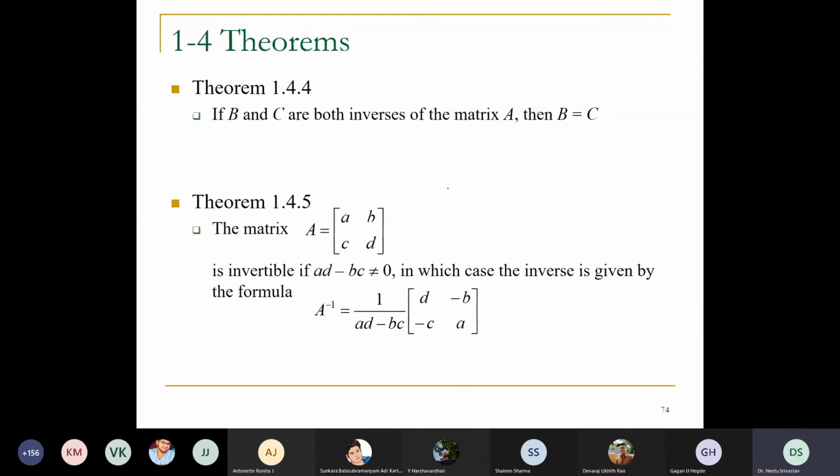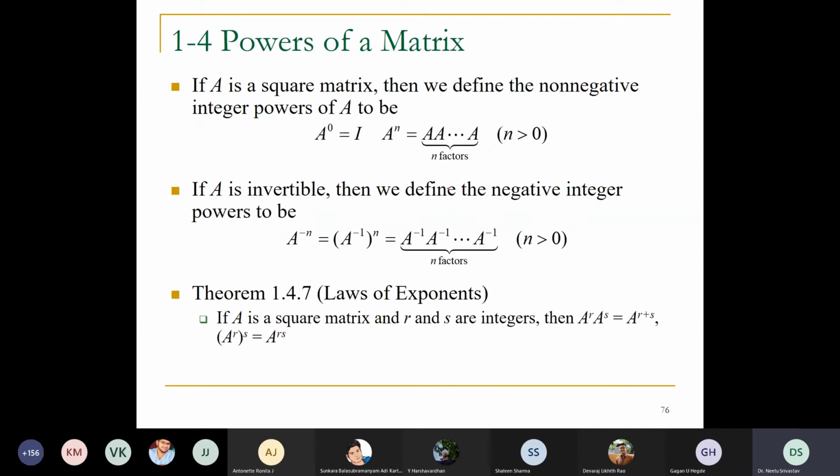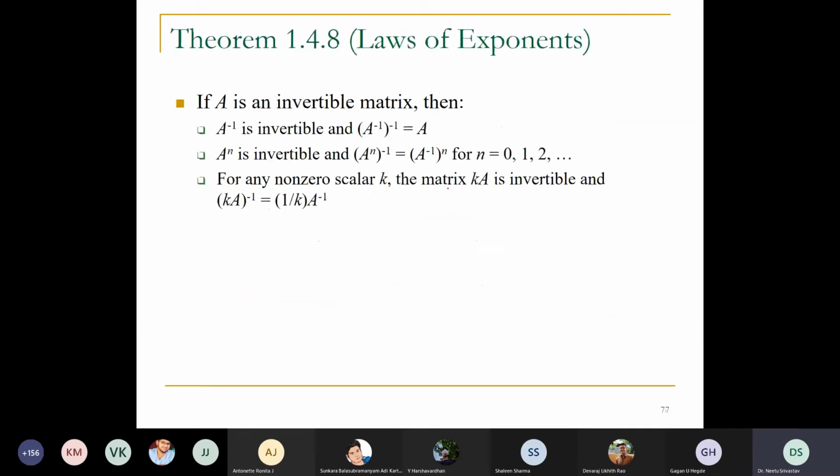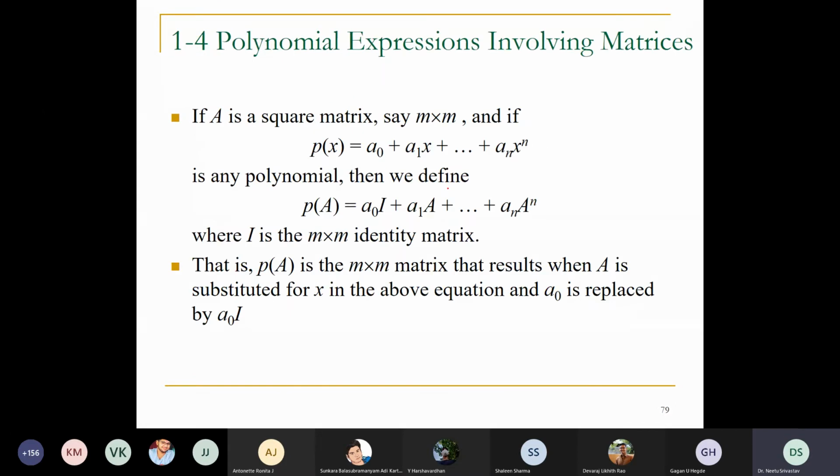These are a few results, a few theorems which you have. For the existence of the inverse of a matrix, the determinant of the matrix should not be 0. That is what is written here. We have used it many times in the previous class. The inverse of a matrix is again a matrix itself.